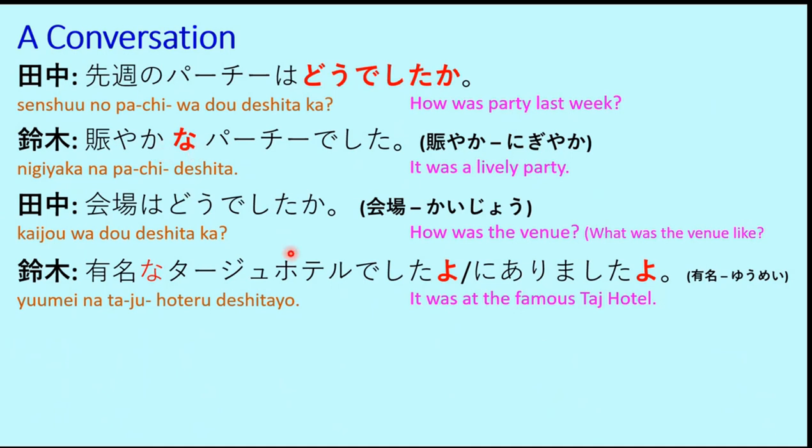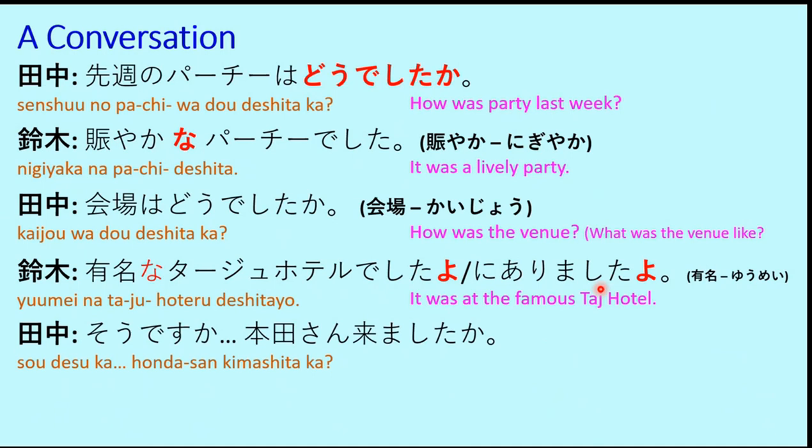And here, hoteru deshita and hoteru ni arimashita, both are applicable. Both can go in this situation. Yumei na Taj hoteru deshita yo, or yumei na Taj hoteru ni arimashita yo.